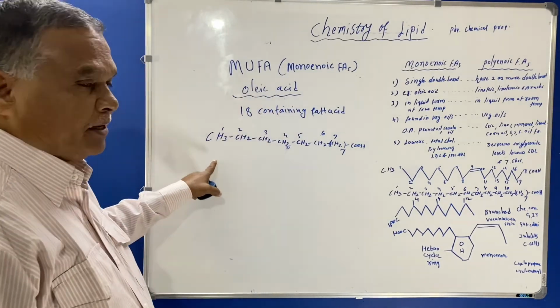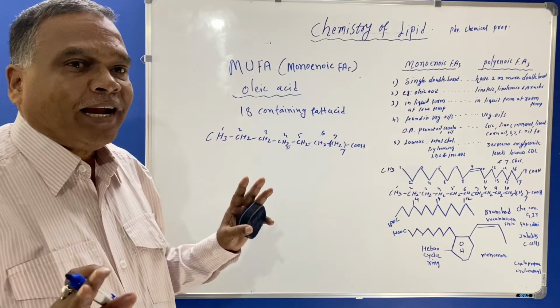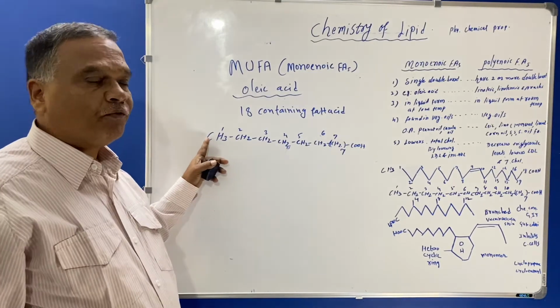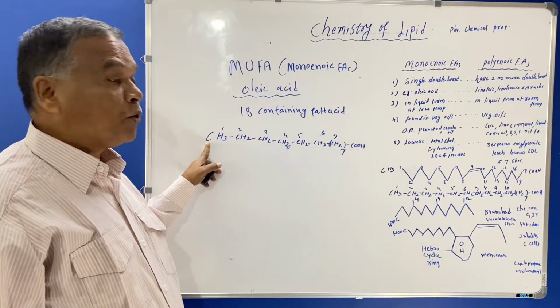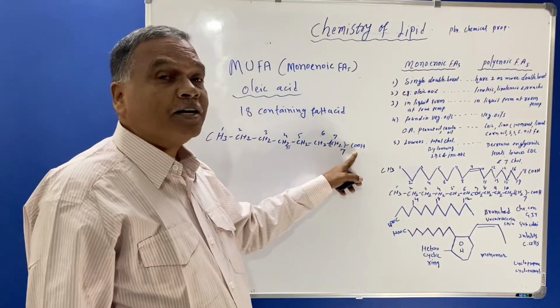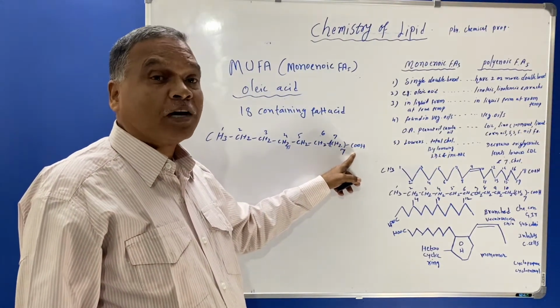Now here, the two ends are there. The first end is CH3, methyl group, and the last one is COOH, carboxylic group.